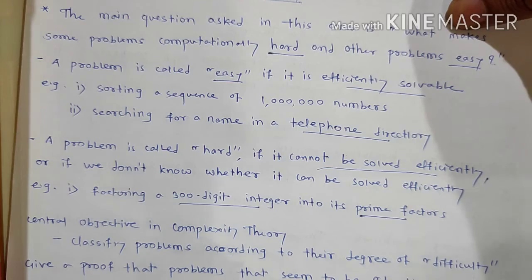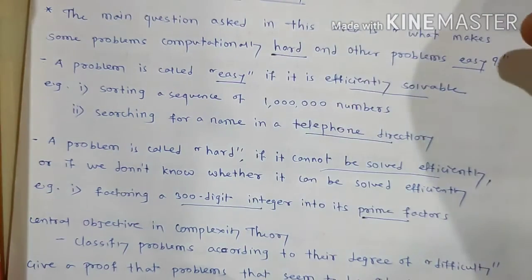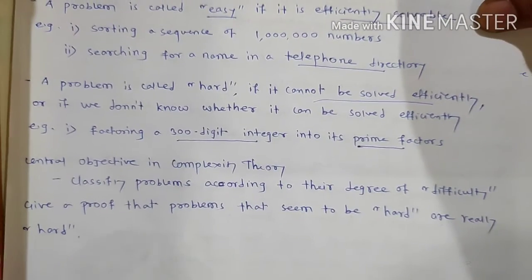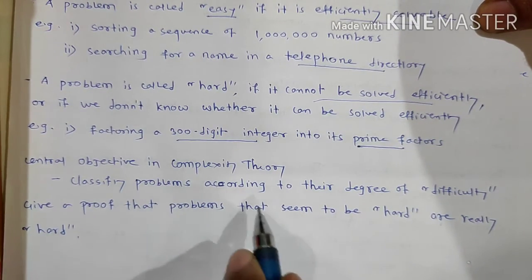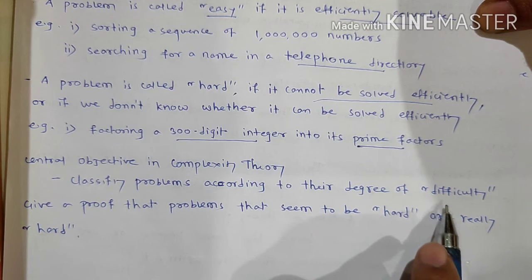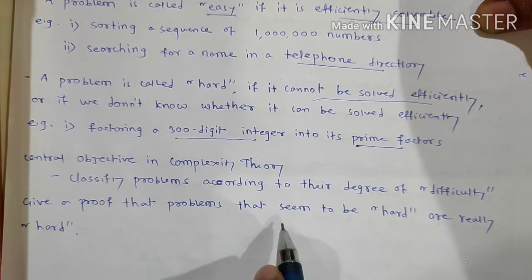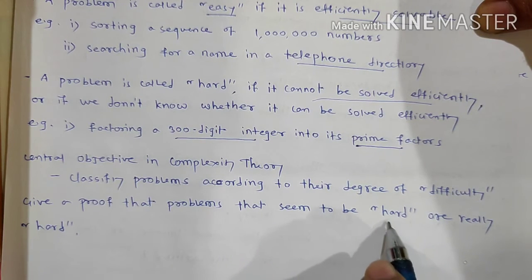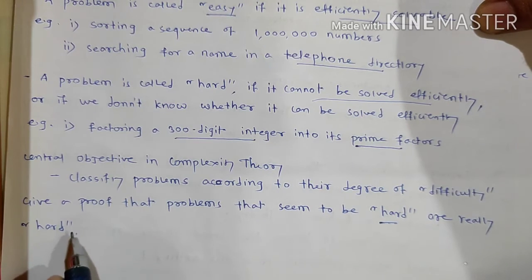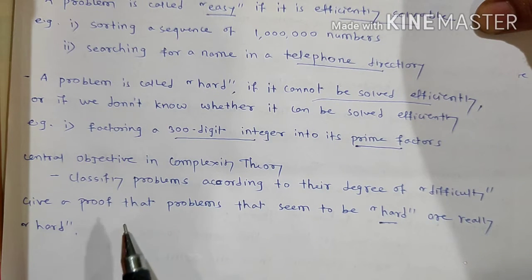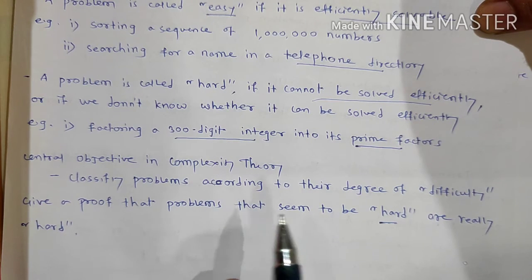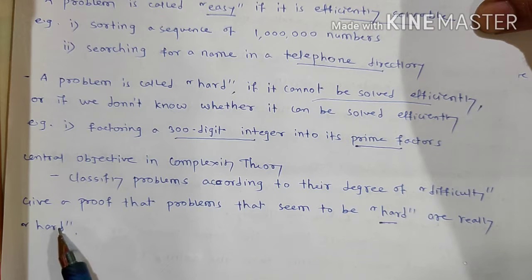The central objective of complexity theory is to classify problems according to their degree of difficulty, and to give proof that the problems that seem to be hard are really hard.